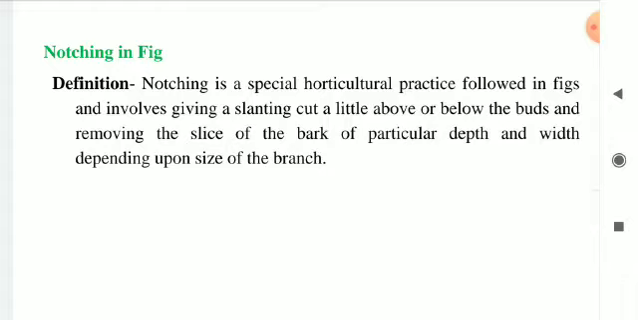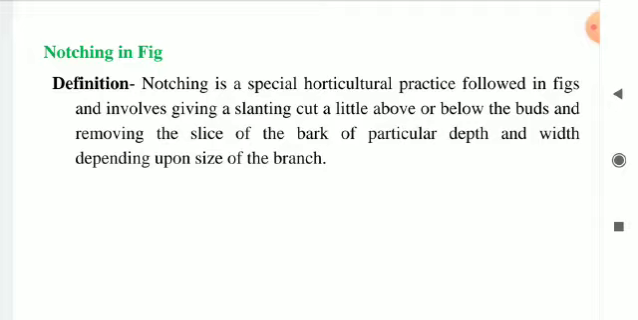So let us see the definition of notching. Notching is a special horticultural practice followed in figs and involves giving a slanting cut a little above or below the buds and removing a slice of the bark of particular depth and width depending upon the size of the branch.